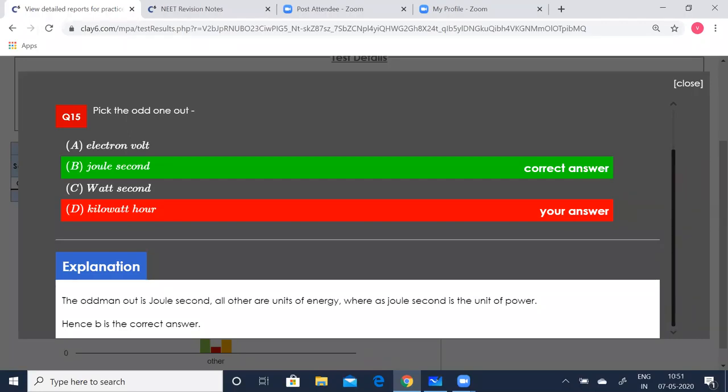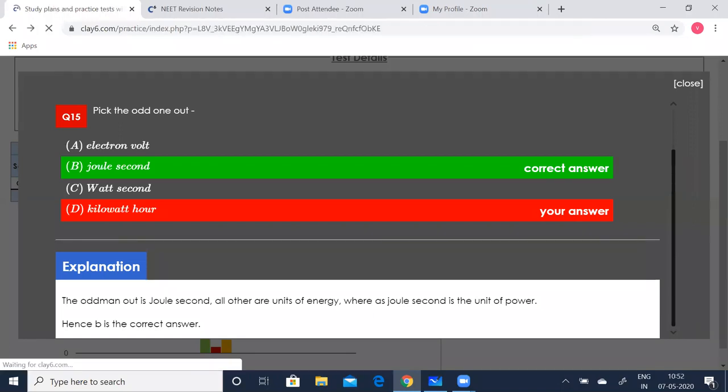So B is going to be the correct answer. I deliberately went wrong so that I could show you how the yellow, green and red buttons look. You can verify your answer and get the explanation here. The unanswered questions are ones we worked out, but I didn't save or mark them.